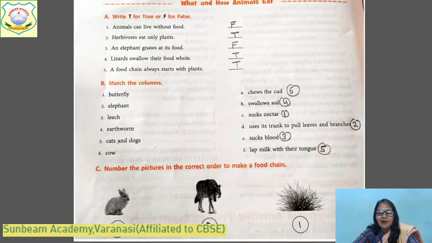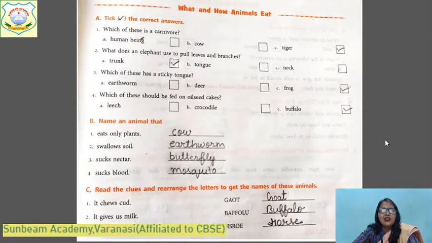Here you can see a plant is eaten by a herbivore and this herbivore is eaten by the carnivore. Come to the next worksheet. Which of these is a carnivore? Human being, cow, tiger. Of course, tiger. What does an elephant use to pull leaves and branches? Tongue. Yes, right. Which of these has a sticky tongue? Frog. Which of these should be fed on oil seeds and cake? Buffalo. Now, who eats only plants? You can write another example. Cow. You can write another.